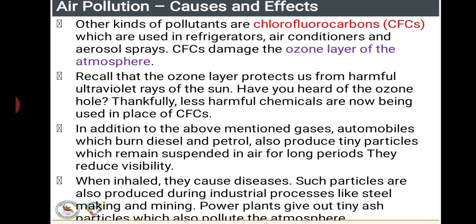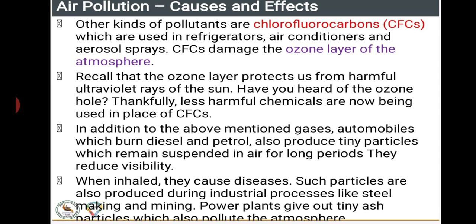They reduce visibility, isn't it? These particles are suspended in the air, and by the time they mix, they cause a number of health problems in human beings. When inhaled, they cause a number of diseases. Such particles are also produced during industrial processes like steel making and mining. Power plants give out tiny ash particles which also pollute the atmosphere.